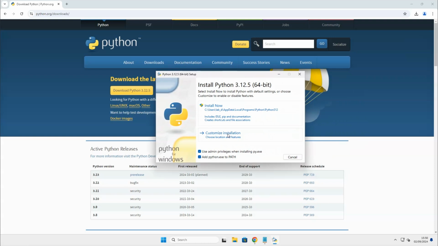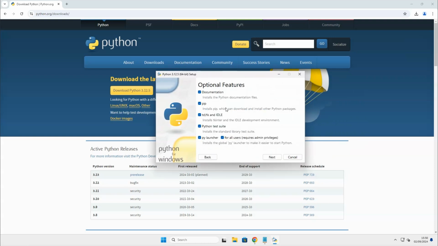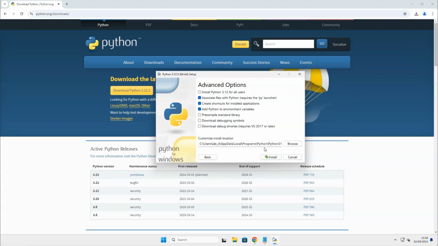Under Customize Installation, you will find additional features. I usually leave all the checkboxes ticked in and click on Next. Under Advanced Options, you will find a choice to install Python for all the users on the computer or simply for yourself. It's up to you to decide. Below you can find the default installation location. You can customize it to a different location if you want to, and click on Install.